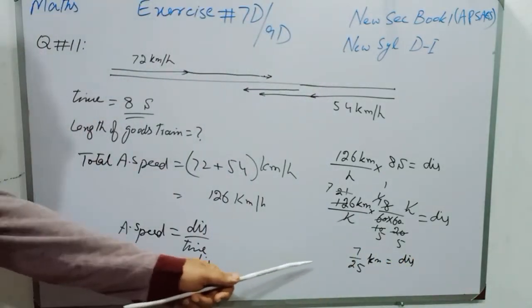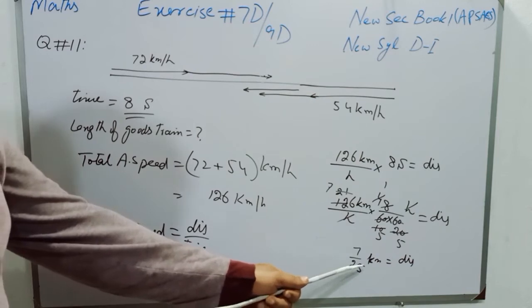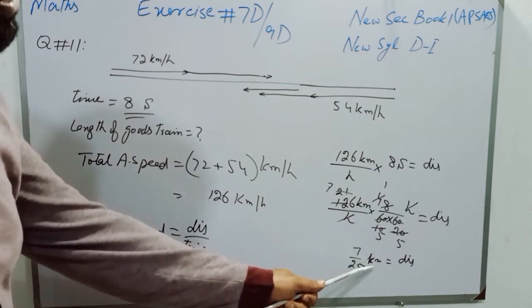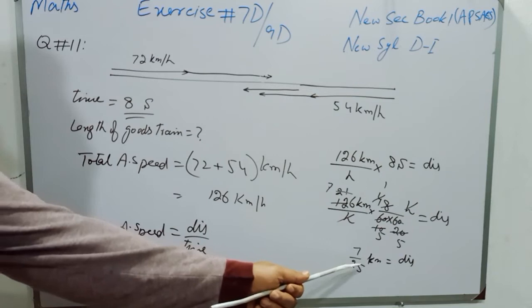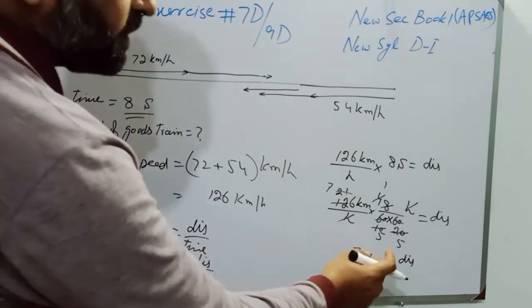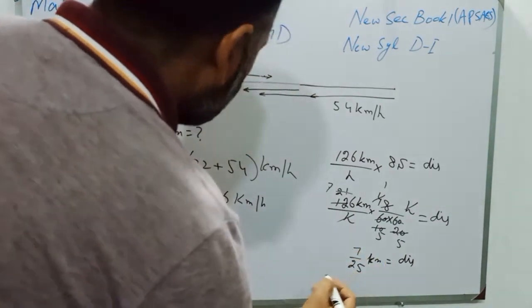Now 7 will be divided by 25 and that will be the length of the train in kilometers, and if we want to convert kilometers into meters, then we will multiply it with 1000.